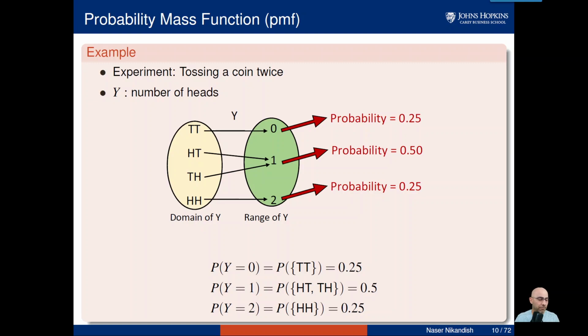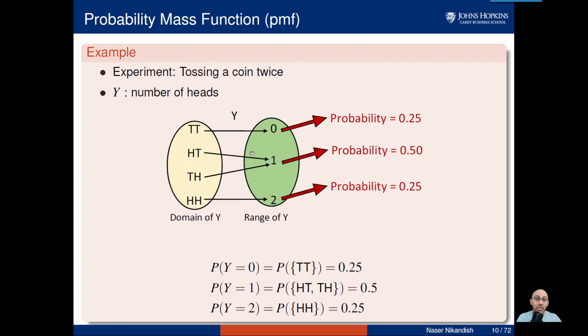Again, why do we define this if we cannot connect it to probability, right? So we will. There's a new concept called probability mass function, which we are going to show by PMF. In the previous example, tossing a coin twice, random variable Y is defined as the number of heads. Tail tail is going to make Y return 0. Head tail and tail head are going to return 1. We saw that. And head head is going to return 2. Then what is the probability of Y equal to 0? Well, the probability of Y equal to 0 is equal to the probability of tail tail. That is 1/4.